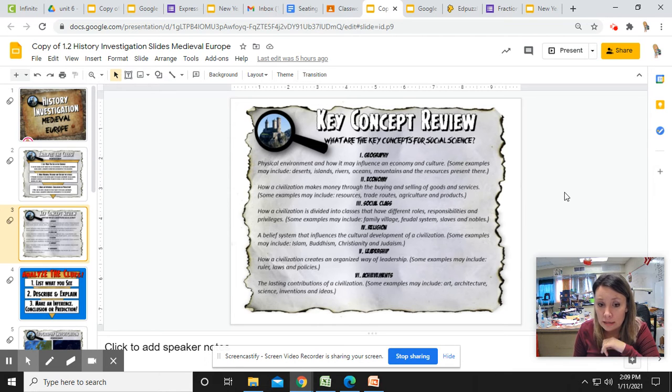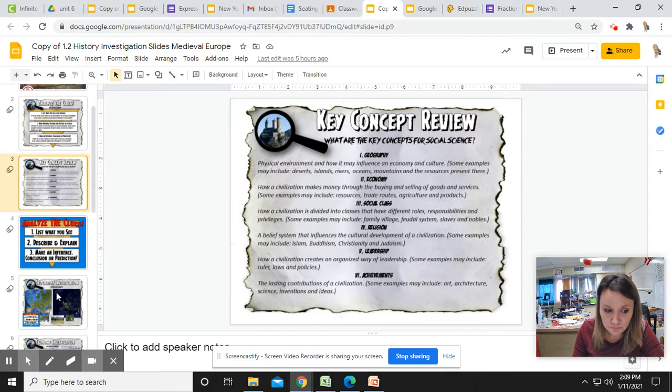Economy, how do people make their money? Okay, what are they doing to make their money? Social class, do you notice that any of the classes are divided up certain ways? Religion, their belief. What do you notice about the pictures that tell you something about their belief? Leadership, how are they organized? How is their leadership organized? And their achievements. So you're going to look for art, architecture, science, investigation, and ideas, okay, for each of the pictures. So you're going to see several different pictures here.